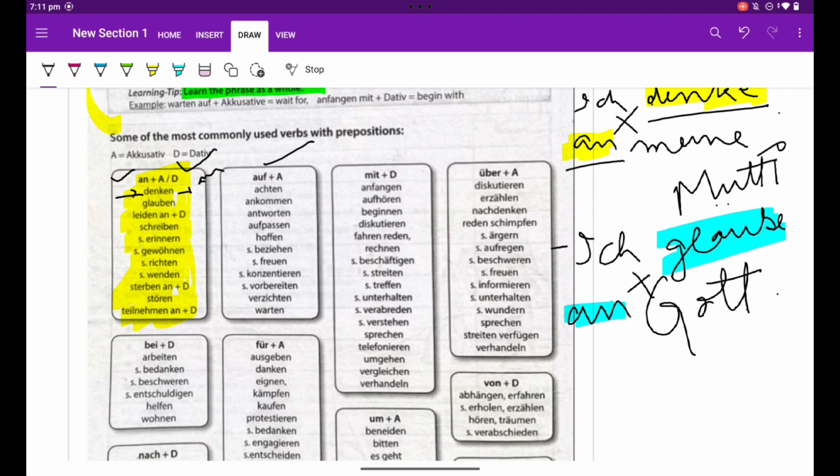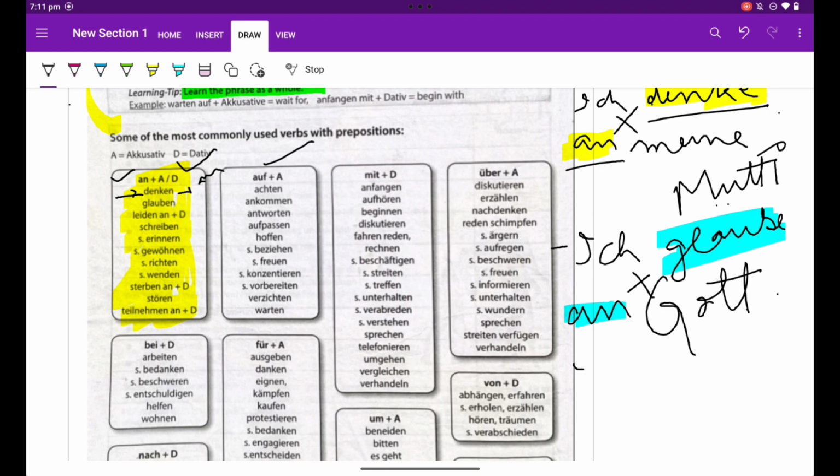Now again, leiden an. What is leiden? To suffer. कितना beautiful sentence है ये. For example, it's not good to say always I. The man suffers with 9. The man is suffering of cancer. For example, it's a bad sentence.